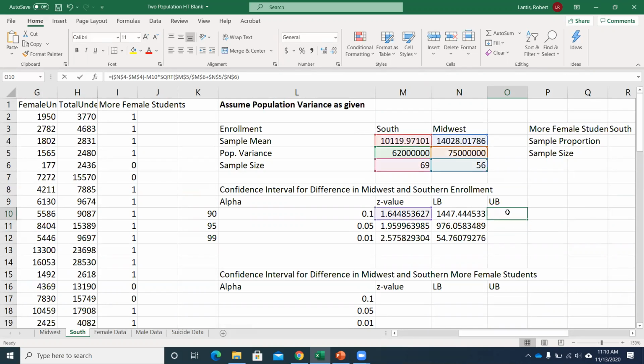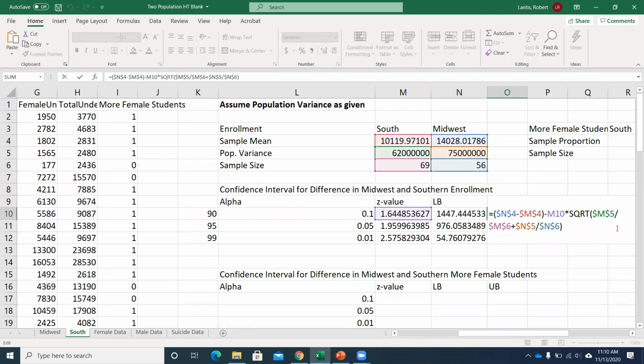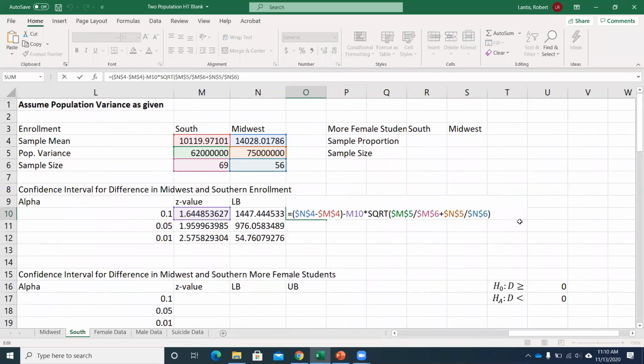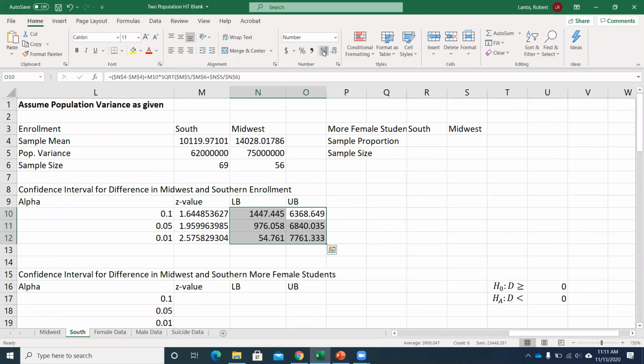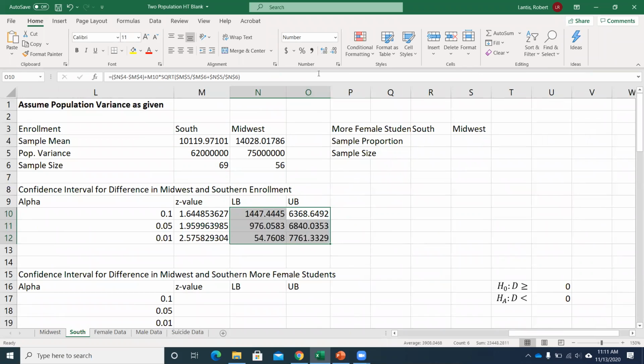So it should be the exact same value, but for the upper bound, instead of subtracting that margin of error, move this out of the way so I can, there we go. I want to add that margin of error, right? All I have to do is change that negative sign to a positive. Now I can copy this down, and I've got my lower and upper bound here. Okay. And if I want it to be the same number of decimals, there's just a little button up here, right? I can get them all to be maybe 3 decimals there, a little bit easier. Or even 2 if I want. Just whoops, nope. Make it a little bit cleaner, right?